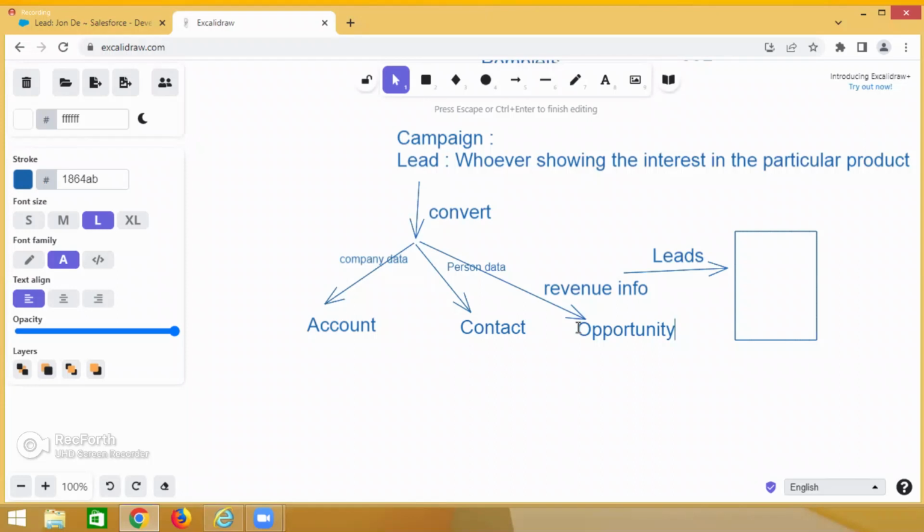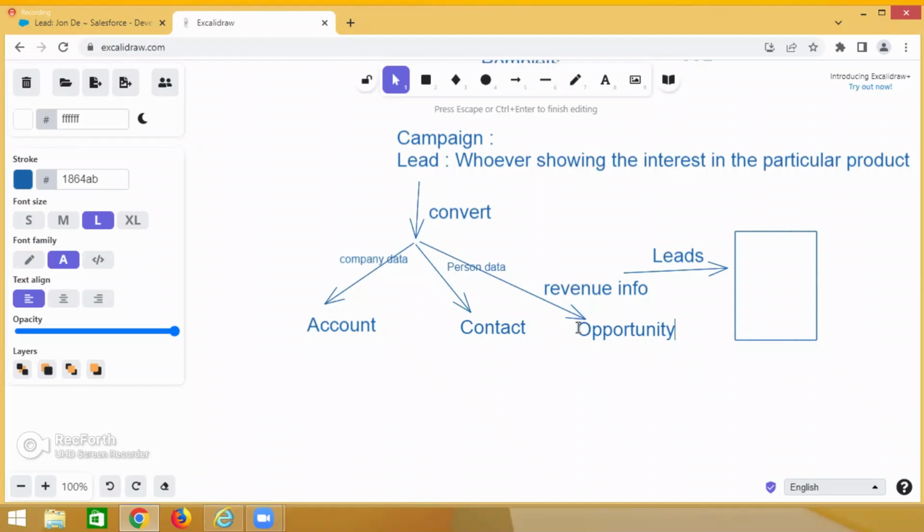Now, whenever you are converting the lead, account will be created, contact will be created, opportunity is optional. Opportunity will be created, but it is optional. Understand? So when one lead is created, these three are created, and opportunity maybe, may not be. Okay. Who will notify that? Who will track that? Who will follow up on that? One opportunity has been created, guys.